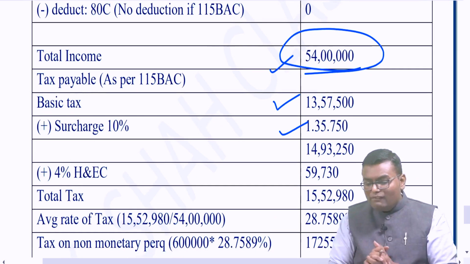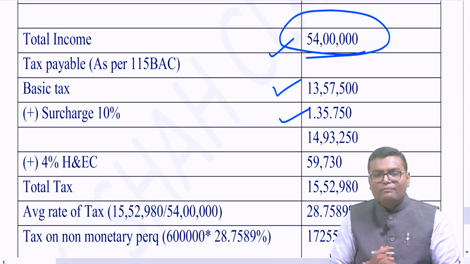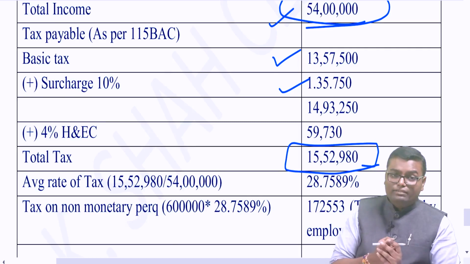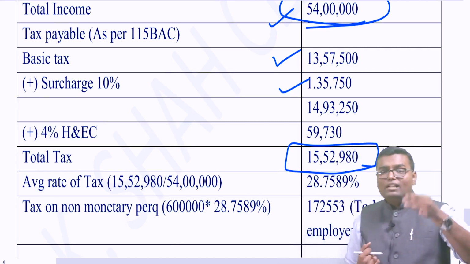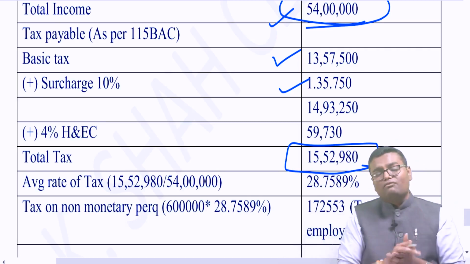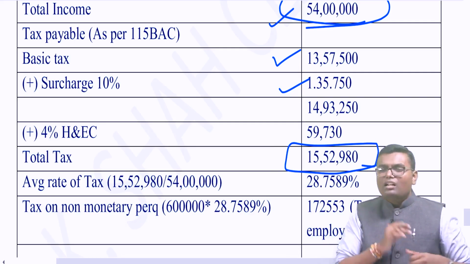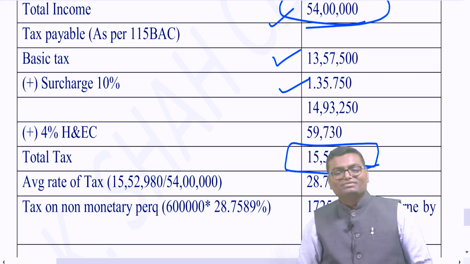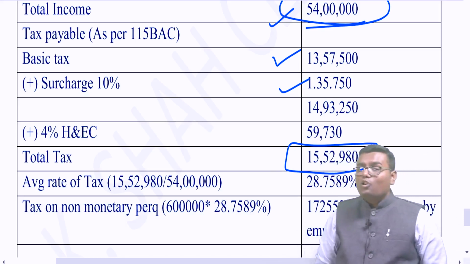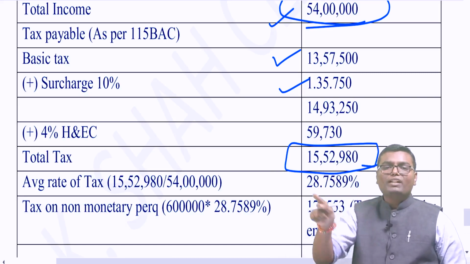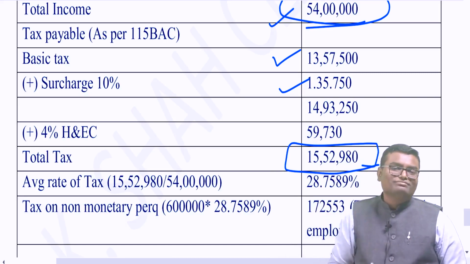On total tax I have to add 4% health and education cess. So my total tax will come to 15,52,980. Generally the employer has to deduct this much TDS while paying the salary income by apportioning every month. However, one small problem. The employee has said that I will not pay tax on non-monetary perquisite. Employer, you have to pay from your pocket. Don't deduct from my salary.